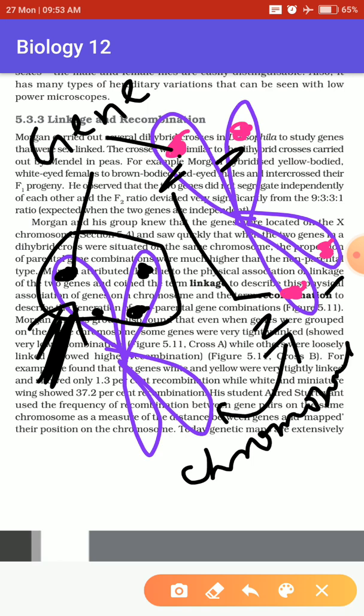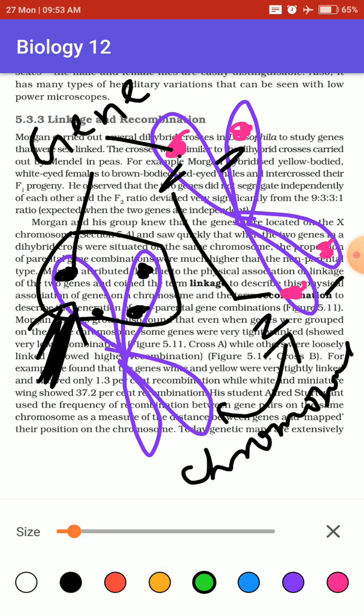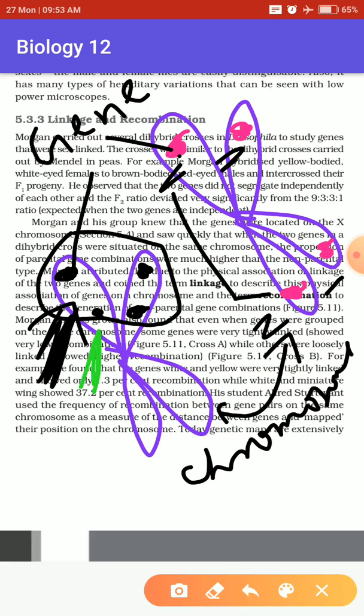You need to understand this concept first. Then one small thing I would like to tell you: if the genes are very close to each other, just like this, it means the linkage between them is very high.